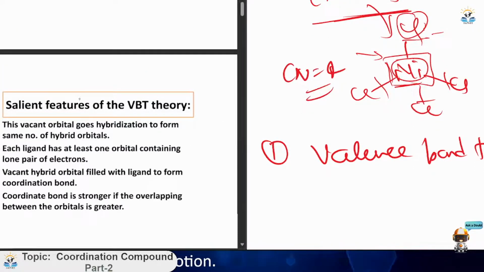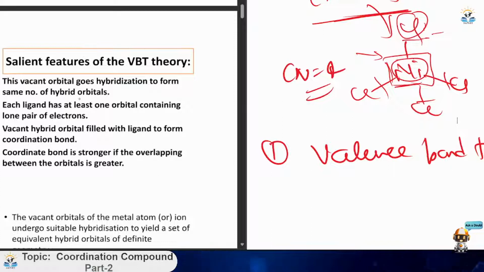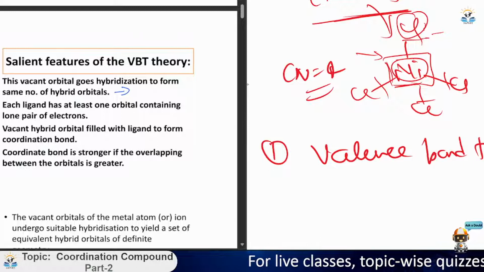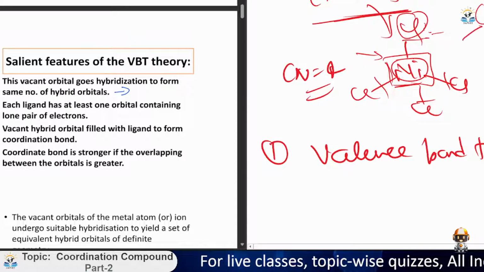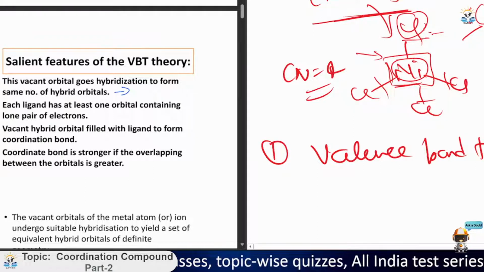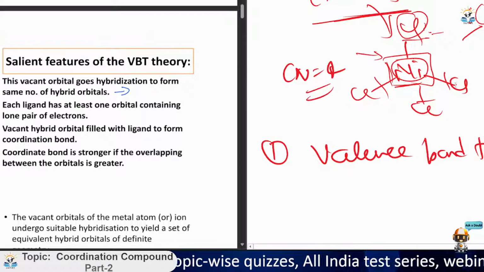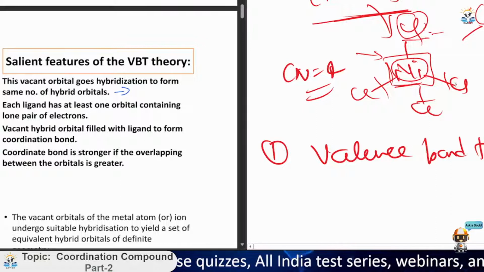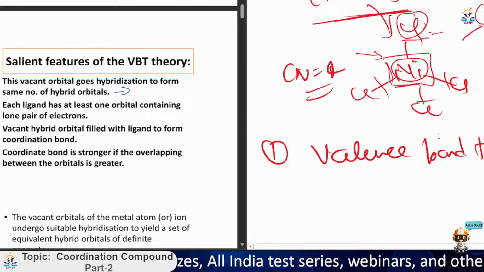Some more features of this VBT theory: the vacant orbitals undergo hybridization to form the same number of hybrid orbitals. Each ligand has at least one orbital containing a lone pair. Like this Cl also has at least a lone pair. You know the structure of Cl: if it is bonded with one bond, it contains 3 pairs of lone pairs and one that participates in the bonding.